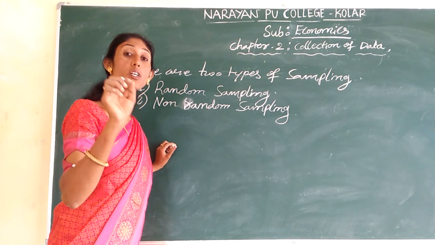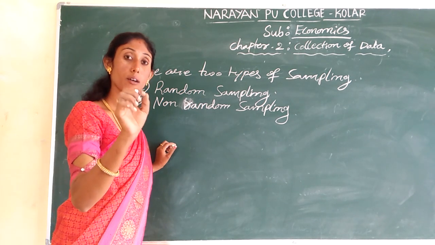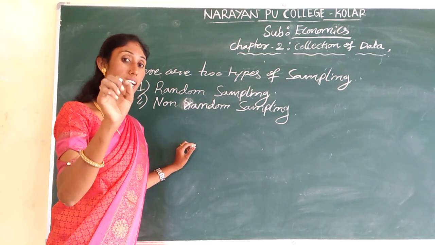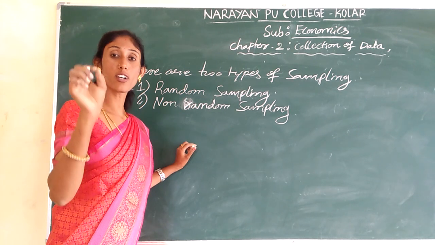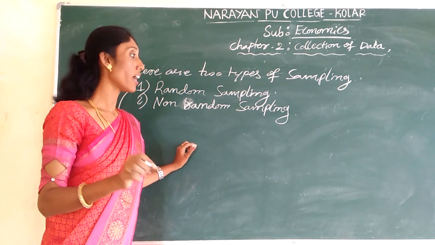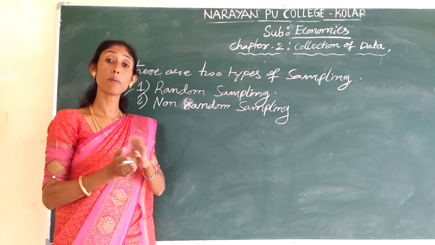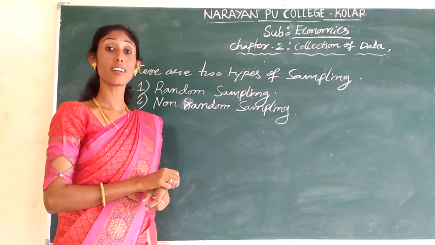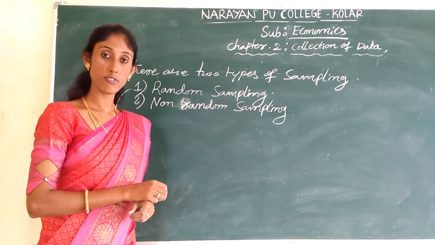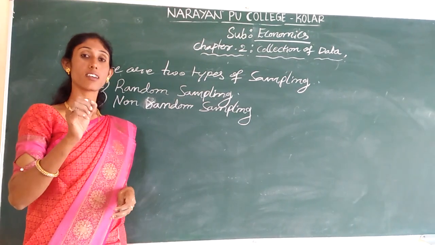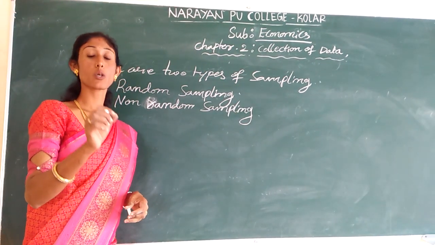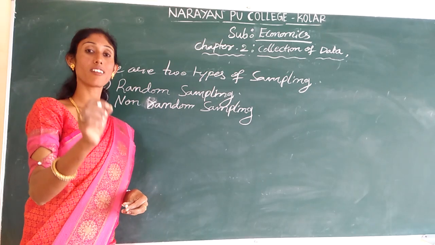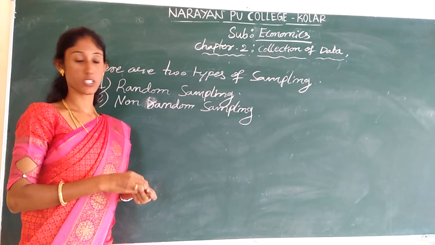Each and every individual will have an equal chance to be selected in order to collect the data or information. All of you understood? Random sampling means the persons will be selected randomly out of the population in order to obtain the information.